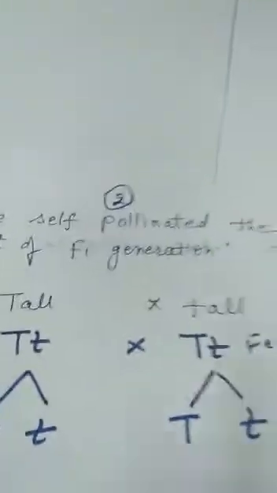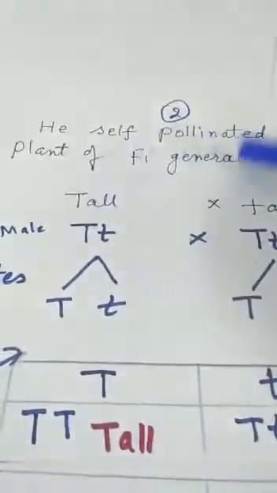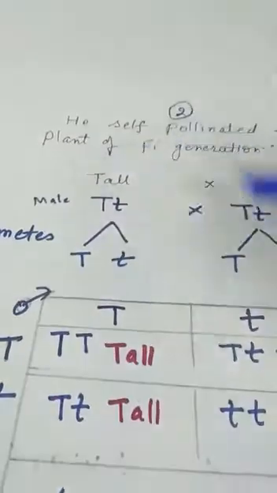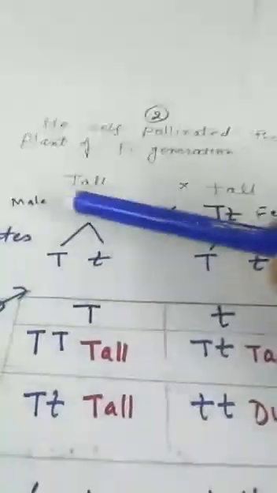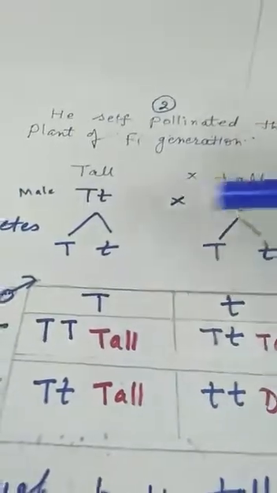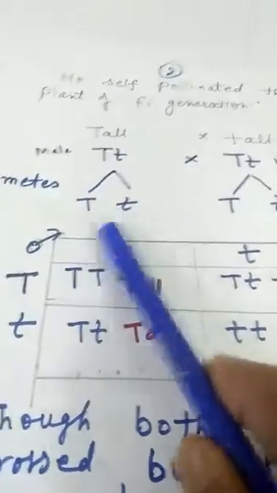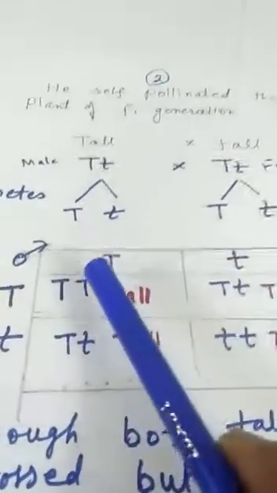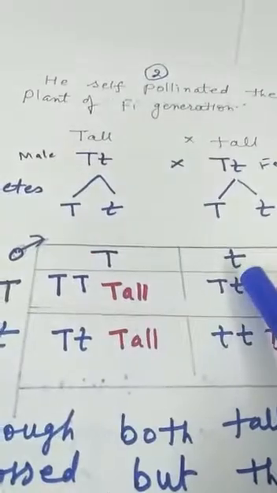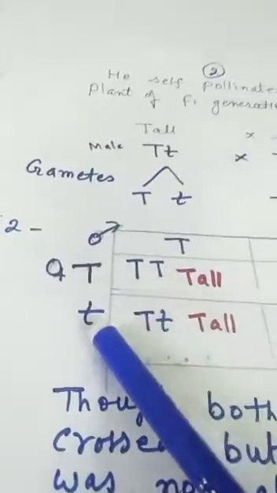Next, he performed another experiment. He then self-pollinated the F1 plants, which were tall. Self-pollination means male and female had the same combination, capital T, small t. They will first form gametes. Suppose we think of this as male and this as female. The males had capital T and small t gametes, and the females had capital T and small t gametes.